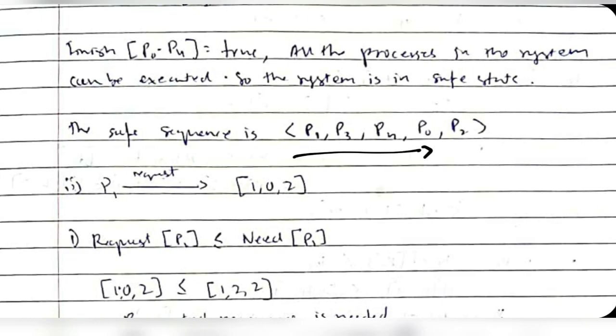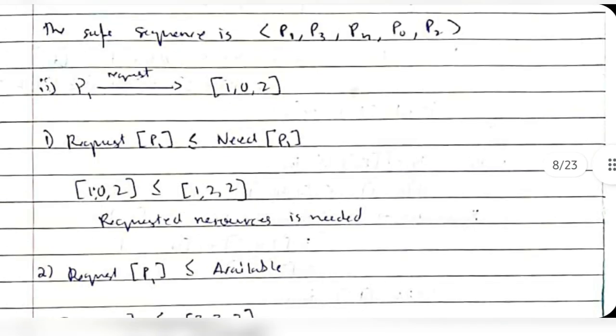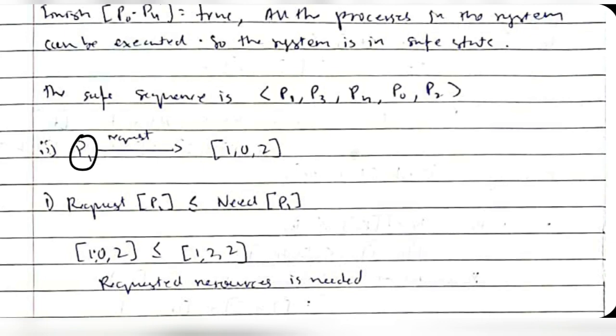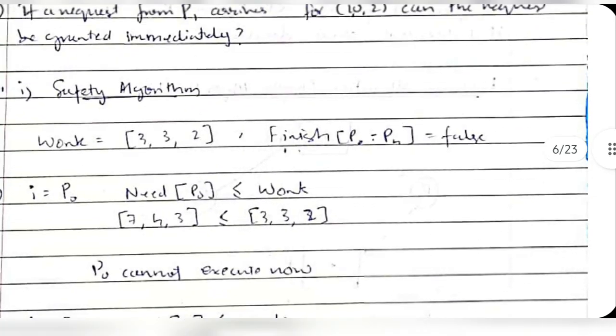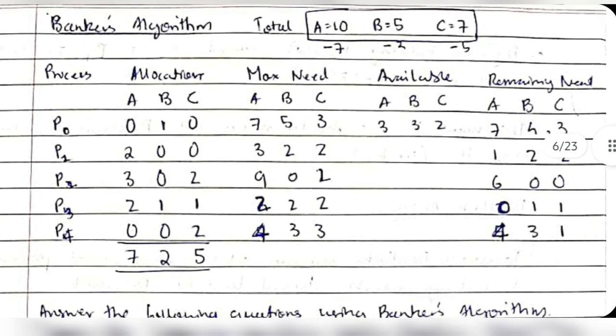Now there is a second question: if P1 requests 102, what does this mean? P1 requesting 102 means P1 already had 200.